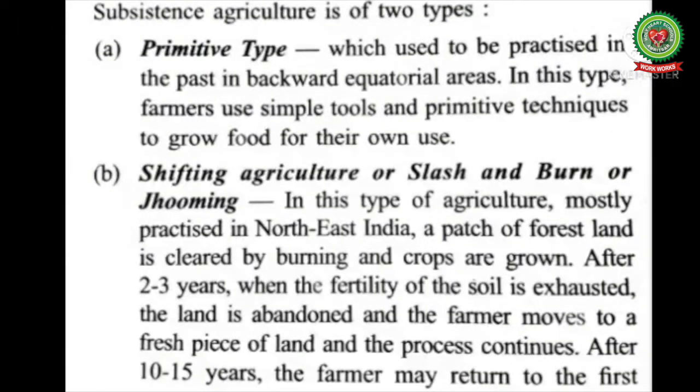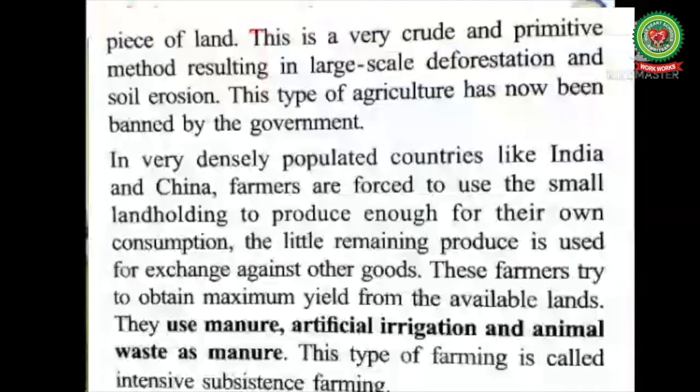Next is shifting agriculture, or slash and burn, or jhumming. In this type of agriculture, mostly practiced in northeast India, a patch of forest land is cleared by burning and crops are grown. After 2 to 3 years, when the fertility of the soil is exhausted, the land is abandoned and the farmer moves to a fresh piece of land and the process continues. After 10 to 15 years, the farmer may return to the first piece of land.